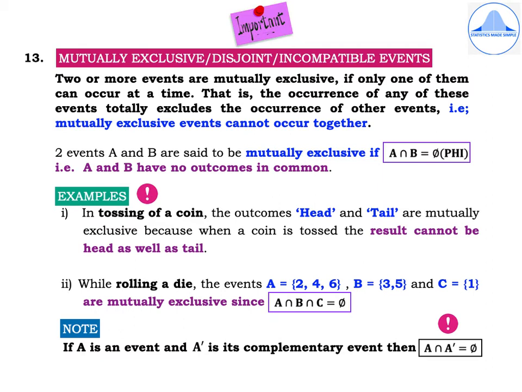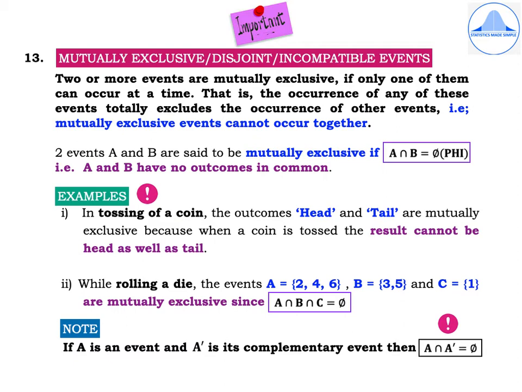Now suppose we have two events A and B. They are said to be mutually exclusive if the condition that has to be satisfied is A intersection B is equal to φ. Please observe the notation for φ. That is, if A and B have no outcomes in common, then the two events are said to be mutually exclusive. Now let us take the first example.